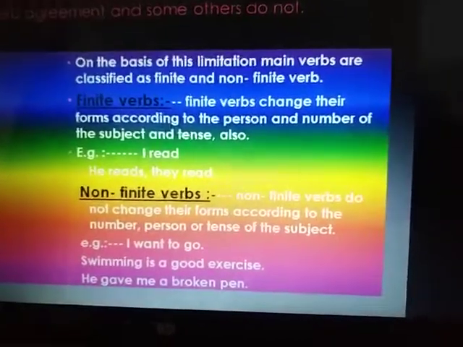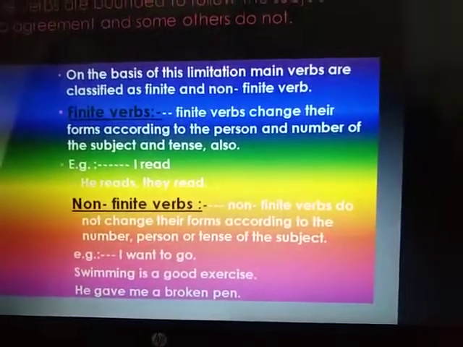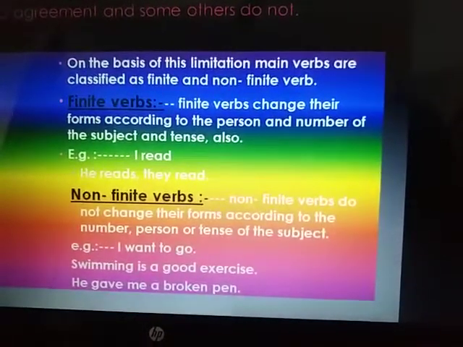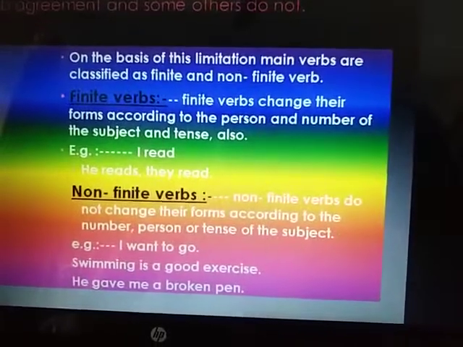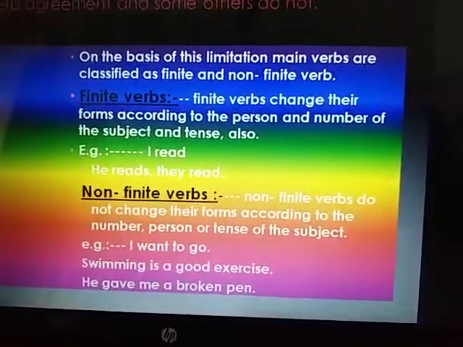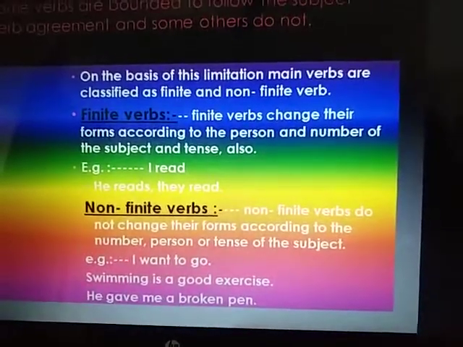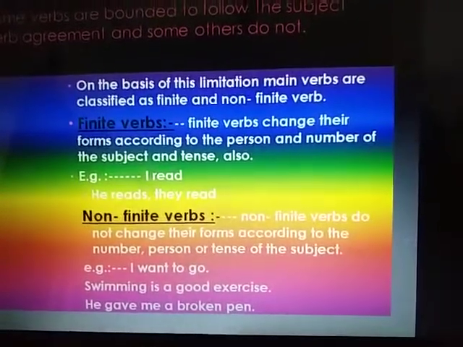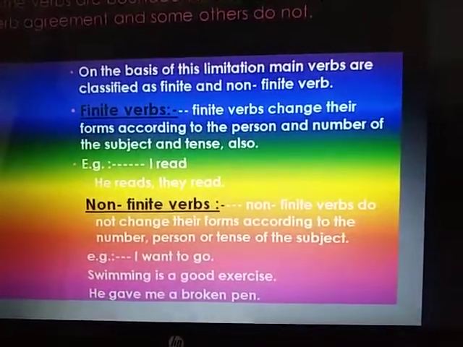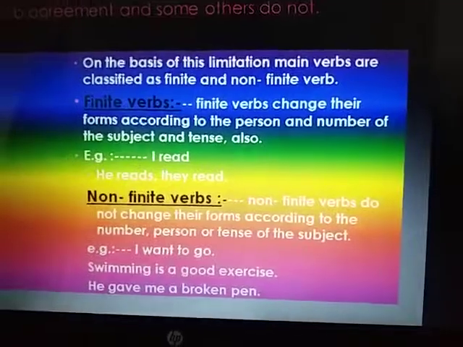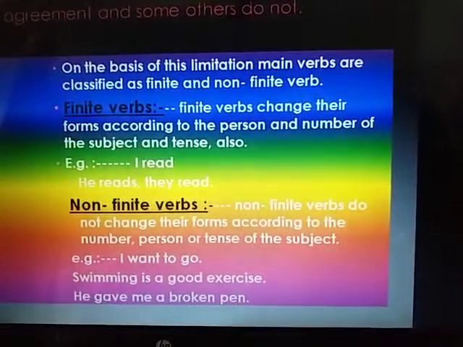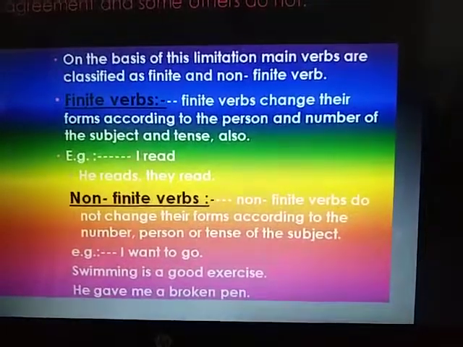Finite verbs. Finite verbs change their forms according to the person and number of the subject and tense also. Example, I read, he reads, they read. Here I is first person and he is third person. Non-finite verbs. Non-finite verbs do not change their forms according to the number, person or tense of the subject.